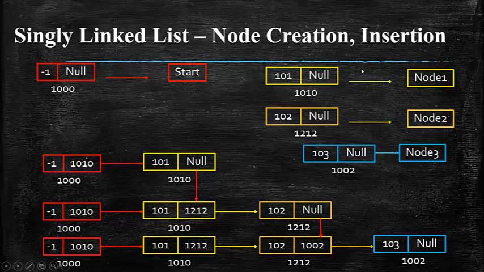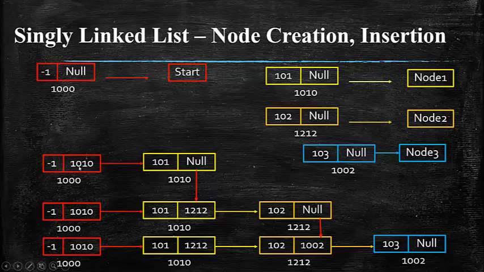Now in order to create my singly linked list, I'm just going to merge the start node as well as the first node. When I'm merging the start node with the first node, remember the null pointer value that is in your start node should point to the address of the first node. So the address of the first node is 1010. That has to be updated in your start node.